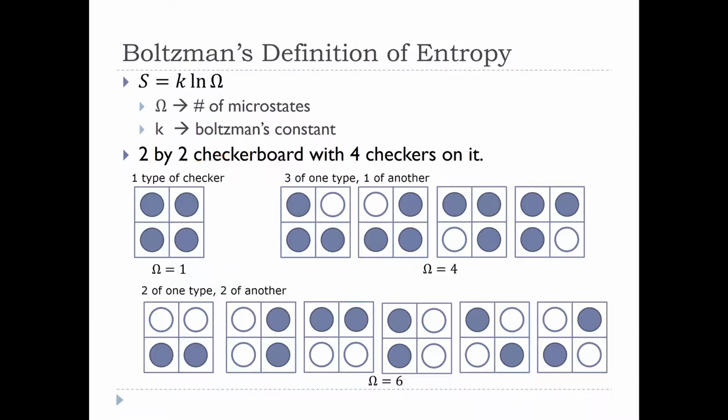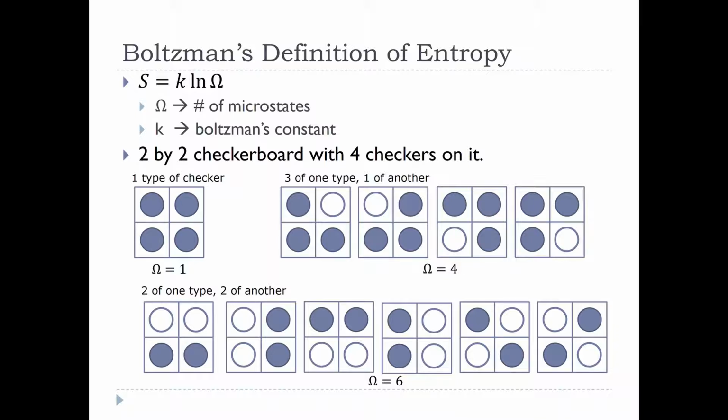So the maximum number of microstates I can have in a system like this is to have 50% of one type and 50% of another type. And as it turns out, that ends up being true for things like gases as well. Your most entropic mixture is 50% of one gas, 50% of another gas. Anyway, so this gives us an idea of what we're talking about in terms of microstates. The more ways that we can arrange the system, the more microstates there are, and the more entropy there is